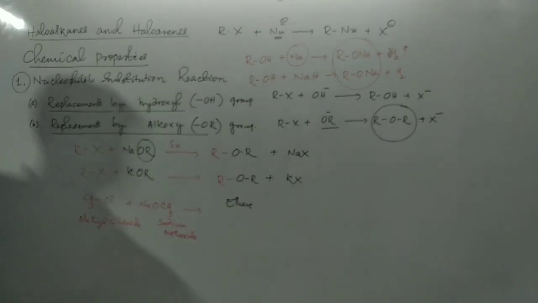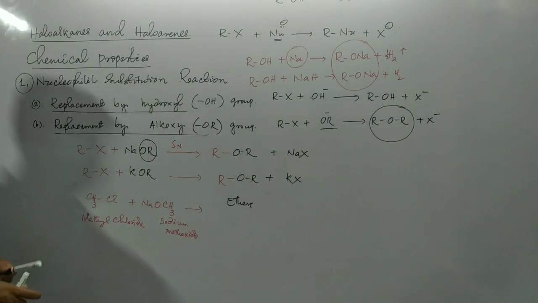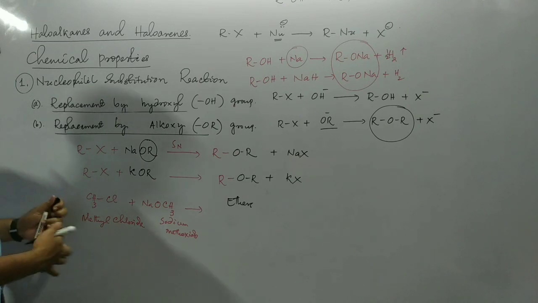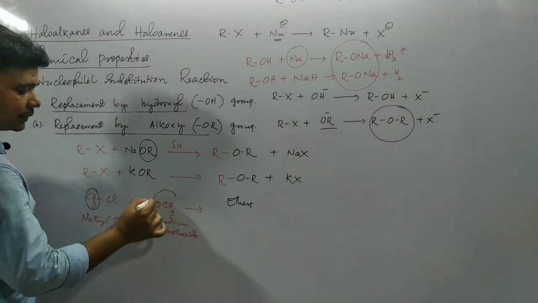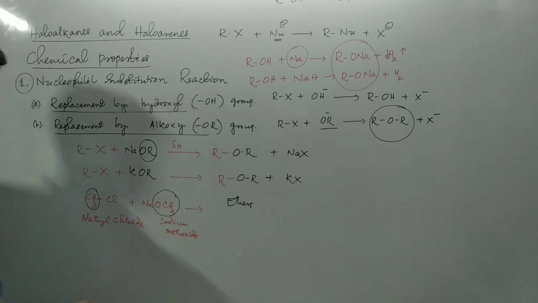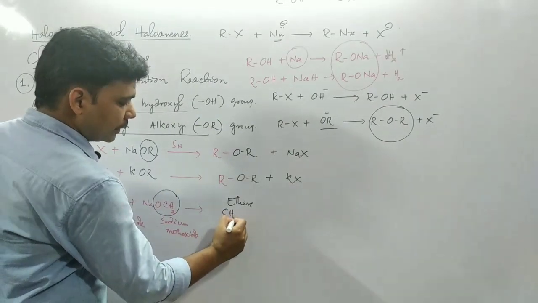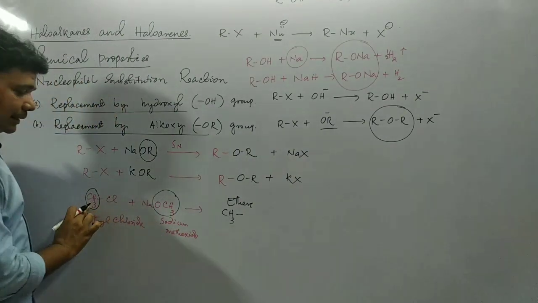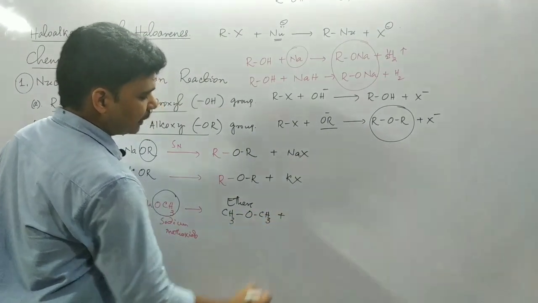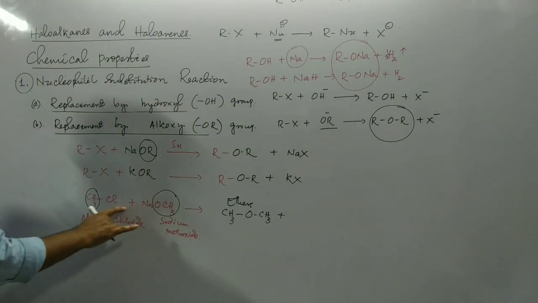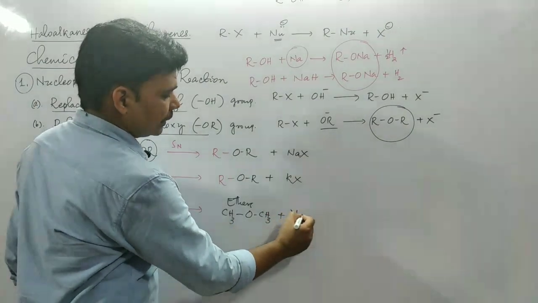As a result of their chemical reaction, what will you get? This is the alkyl group from this alkyl halide, and this is your alkoxy group, the methoxy group, that will act as the nucleophile. Then you will get CH3OCH3 plus what? Na plus and Cl minus will give rise to NaCl.